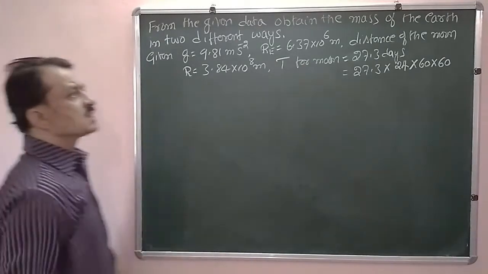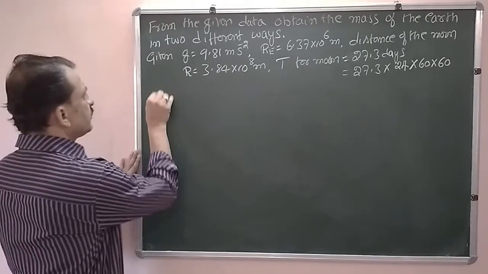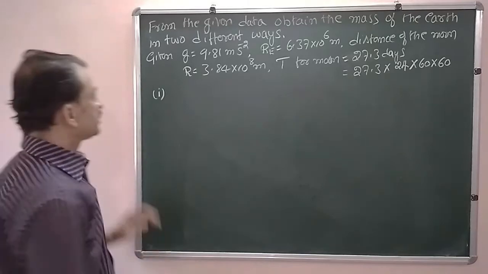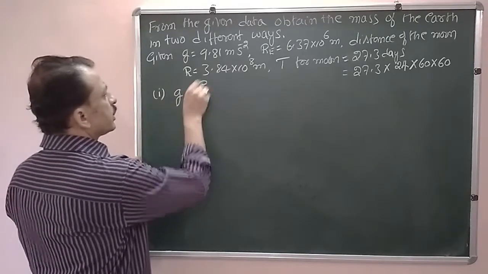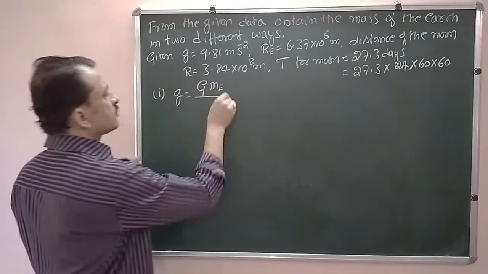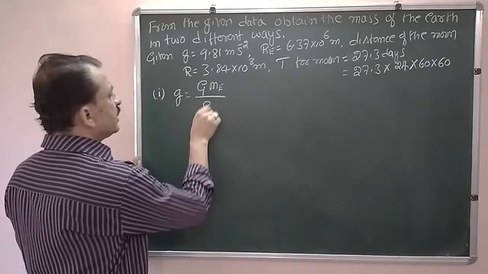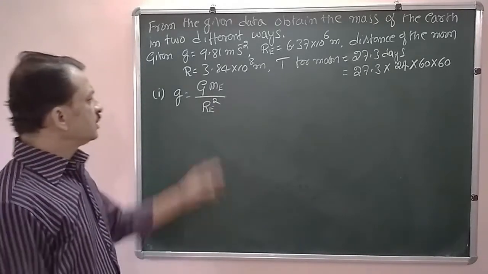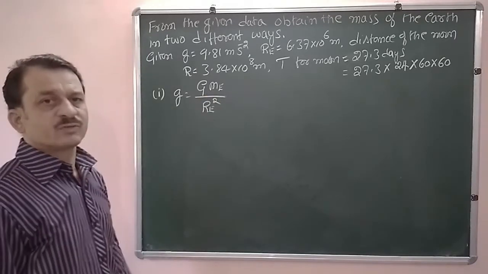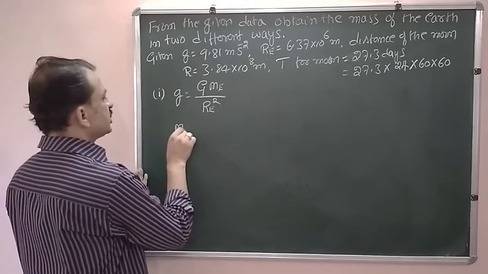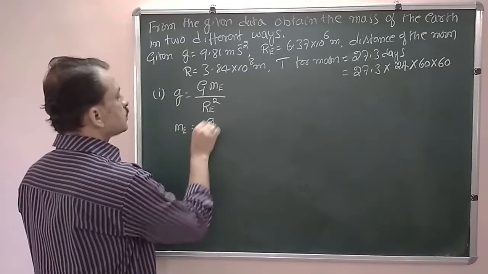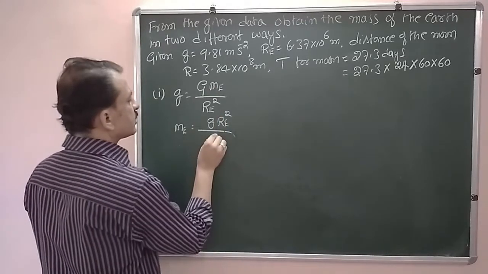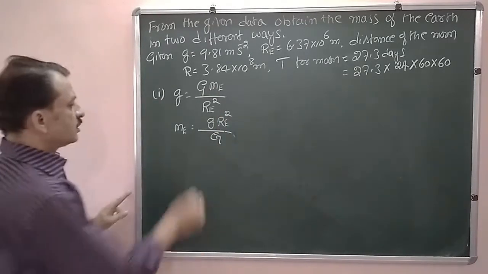Now we have to calculate the mass of the earth in two ways. Now the first method: we know the relation between small letter g and capital letter G. That is, small letter g is equal to capital G Me, mass of the earth, divided by the square of the radius of the earth, Re square. We have this simple relation. Now from this relation we are going to calculate the mass of the earth. Therefore Me is equal to small g Re square divided by capital G. Simple relation. Now substitute and simplify.